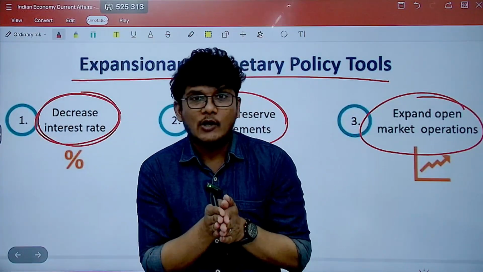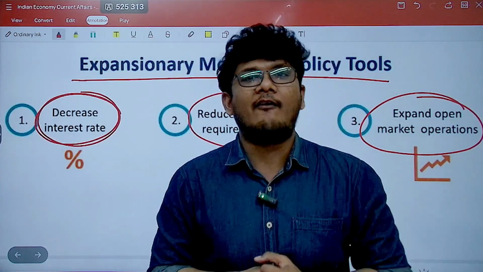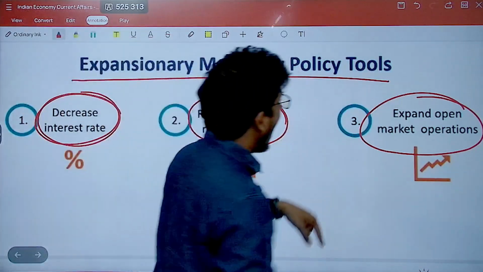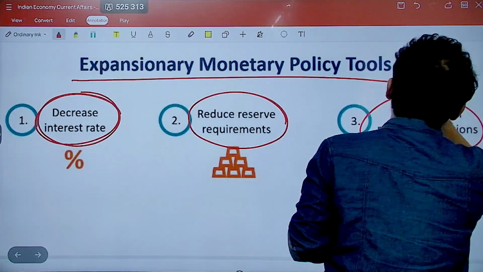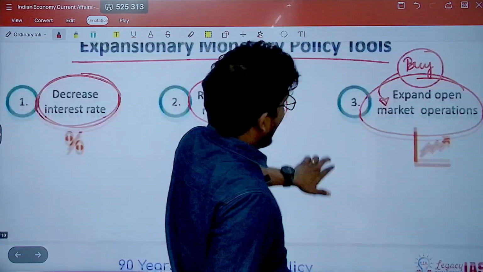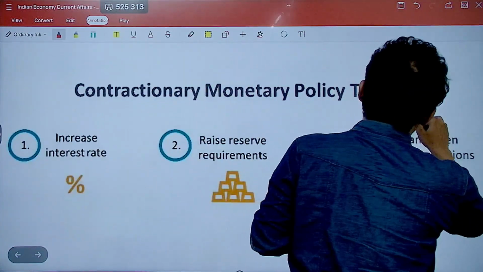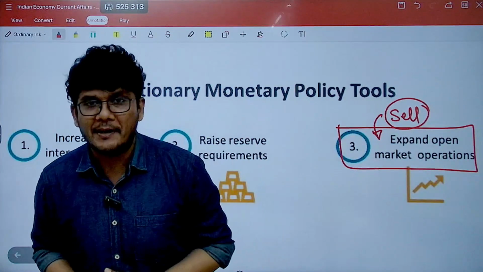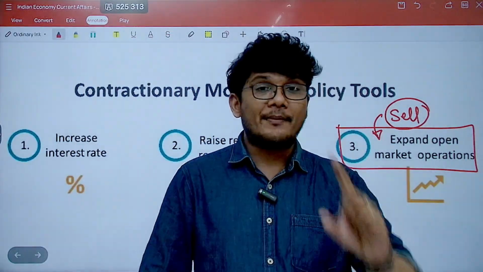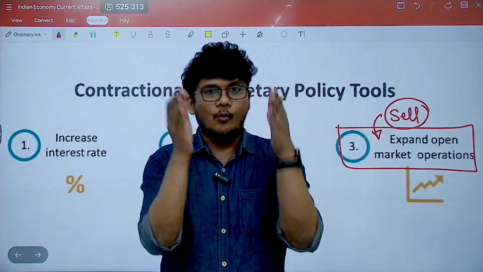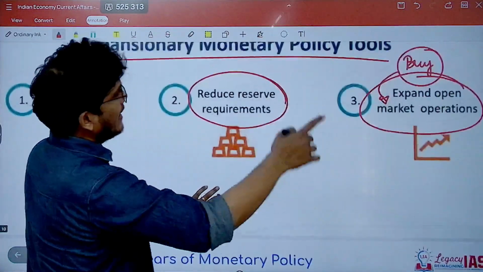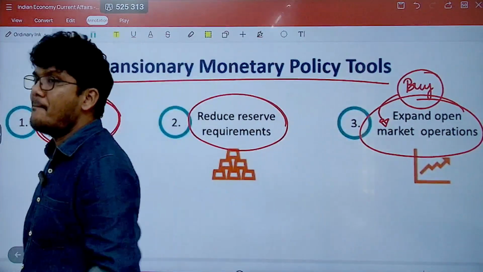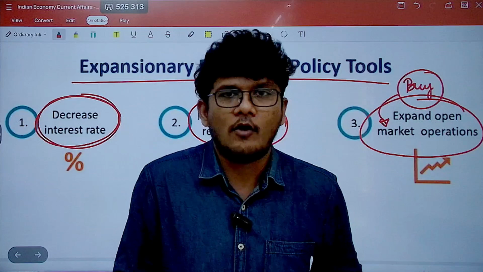Remember, what are open market operations? Buying and selling of government securities. So here, when it is an expansionary monetary policy, the RBI is going to buy the government securities, and in contractionary it is going to sell the government securities. Since both form part of open market operations, they can be done in both cases, but in one case the RBI is buying and in the other the RBI is selling. I hope that's clear. Now let us understand how this impacts the market of the Indian economy.